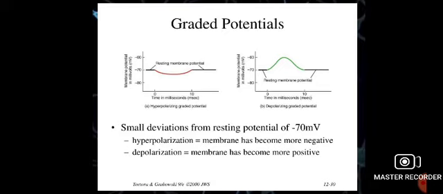But in case of depolarizing graded potential, in resting phase it is minus 70 millivolt, and after getting the stimulus, the value of membrane potential starts moving towards a more positive value. Minus 70 leads to minus 60 millivolt. After some time, it returns to its state and it will be minus 70 millivolt.